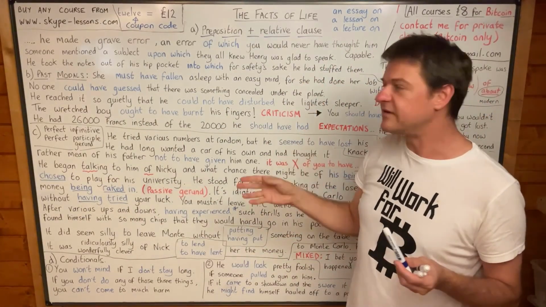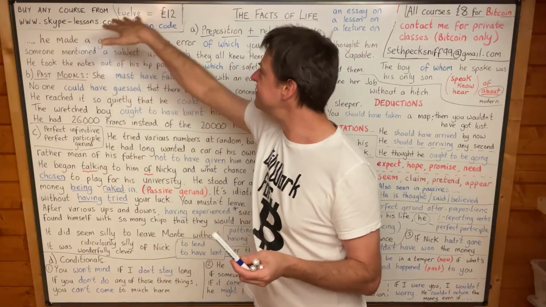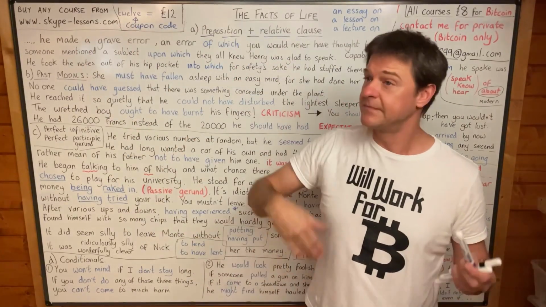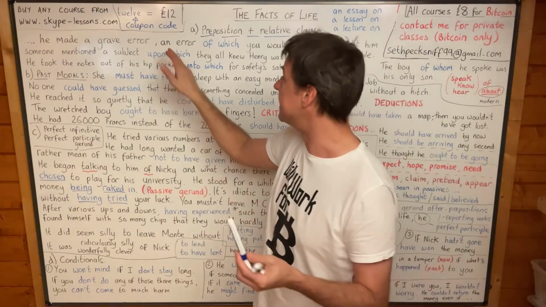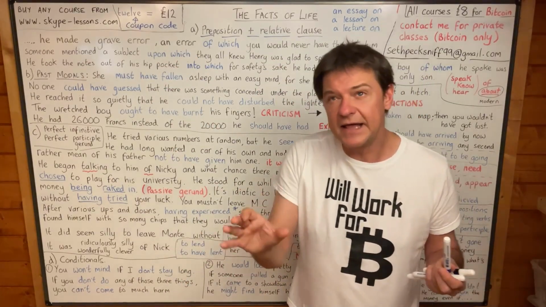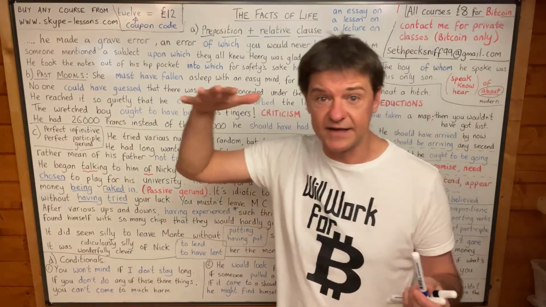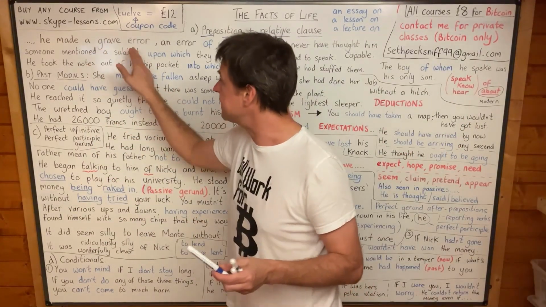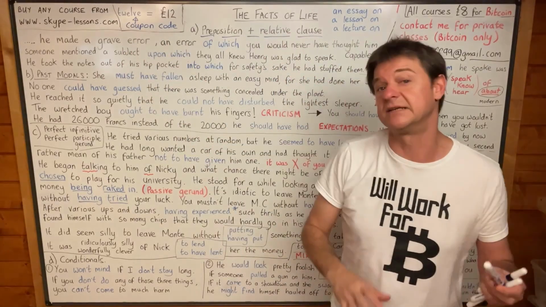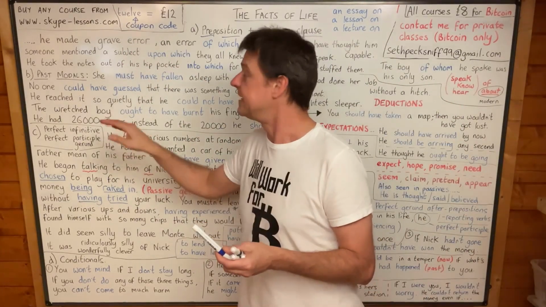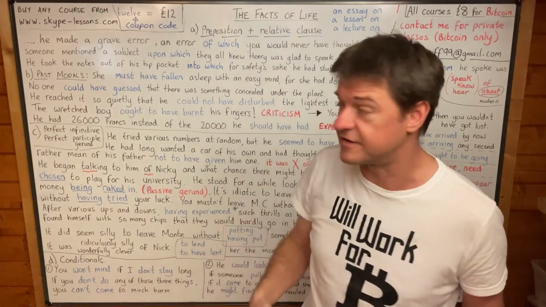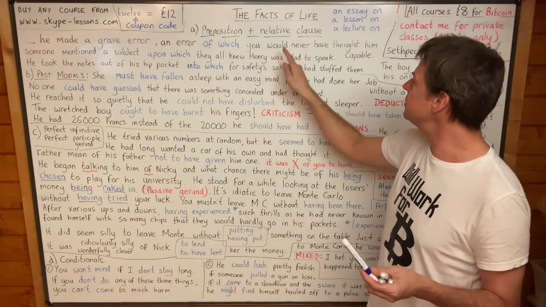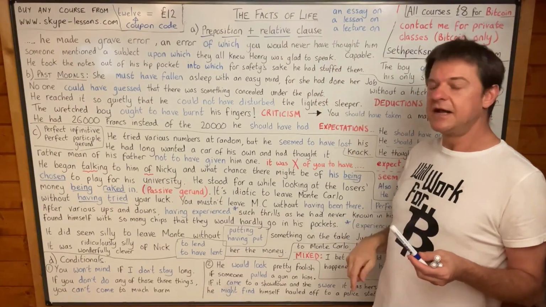You can notice a few other things with this sentence though. Notice that this is an appositive, which means it's a noun phrase, an error, and then it's the same noun phrase again, an error. An appositive is where you have a noun phrase and then another noun phrase, and they refer to the same thing. This is a special appositive where the same word is repeated, but it doesn't have to be the same word. It could be another noun phrase that refers to the same object. But yeah, that's an appositive. And notice that would never have thought. That is